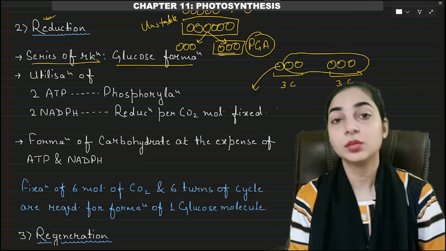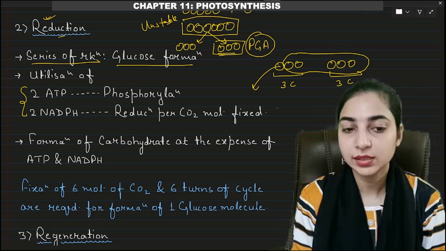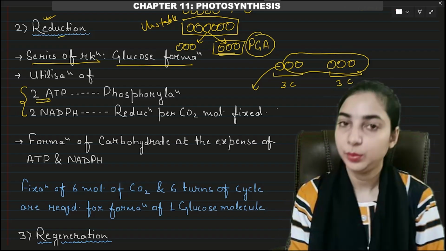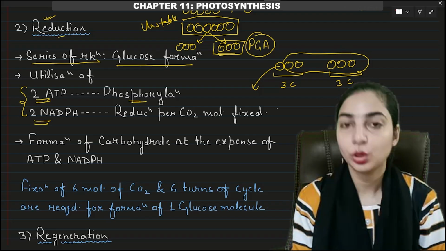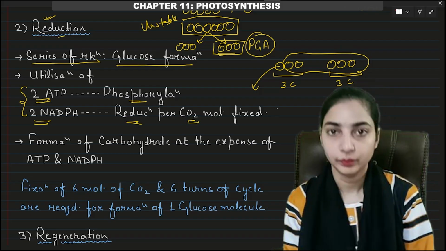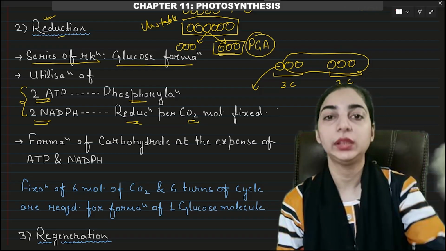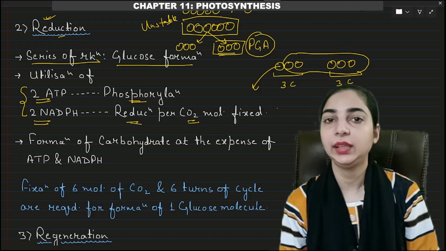Now, the importance of this step is that this step utilizes ATP and NADPH. So 2 molecules of ATP are required during reduction for phosphorylation and 2 molecules of NADPH are required for reduction per carbon dioxide molecule. So we have already discussed that the ATP and NADPH which are formed during the light reaction will be used up in the dark reaction. So it is here where they are used.